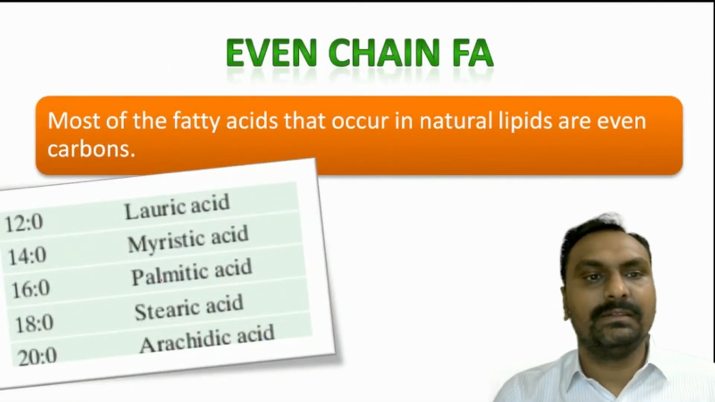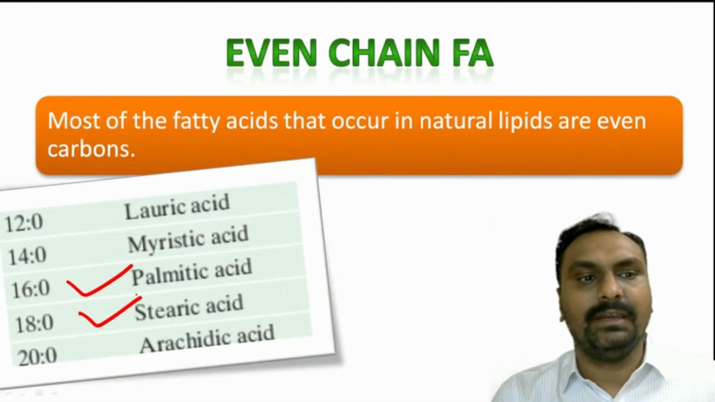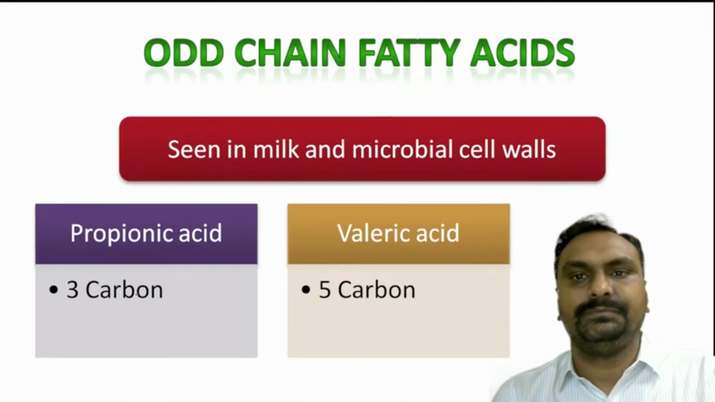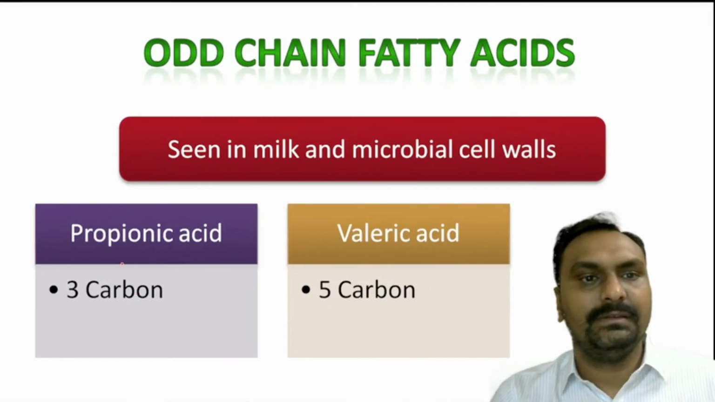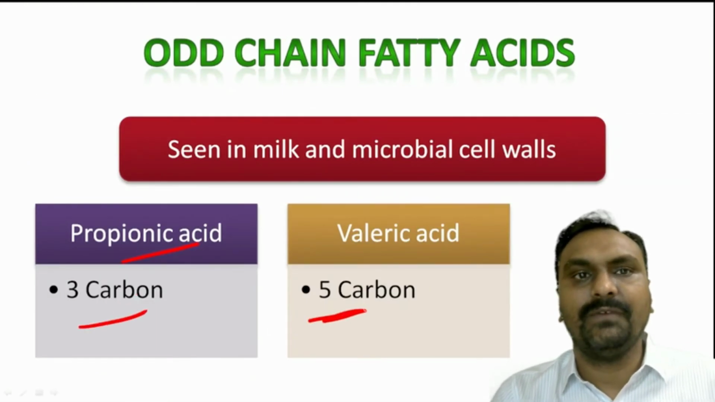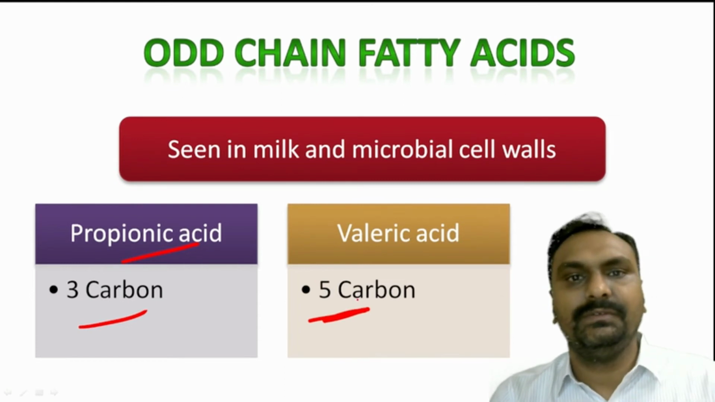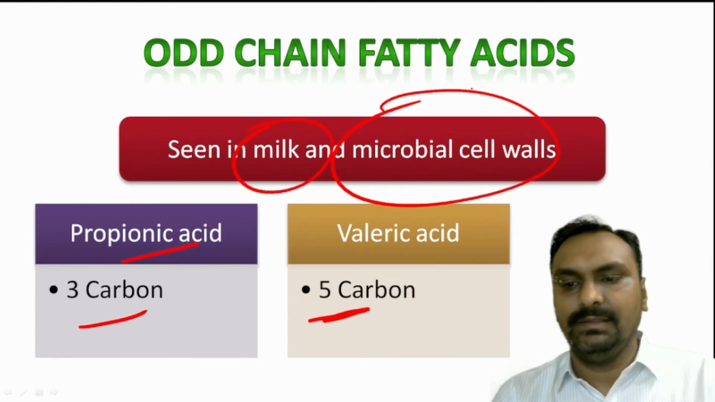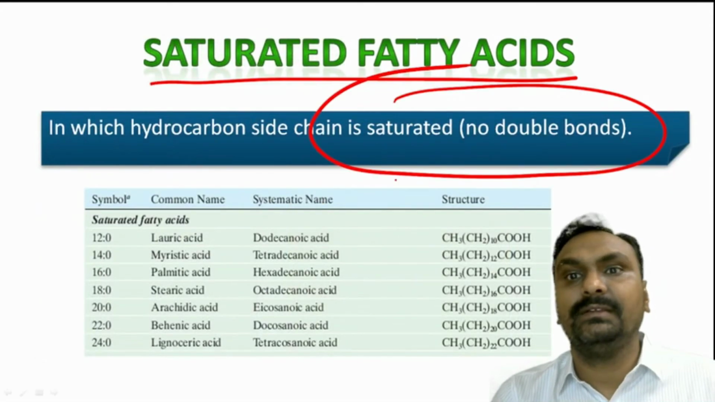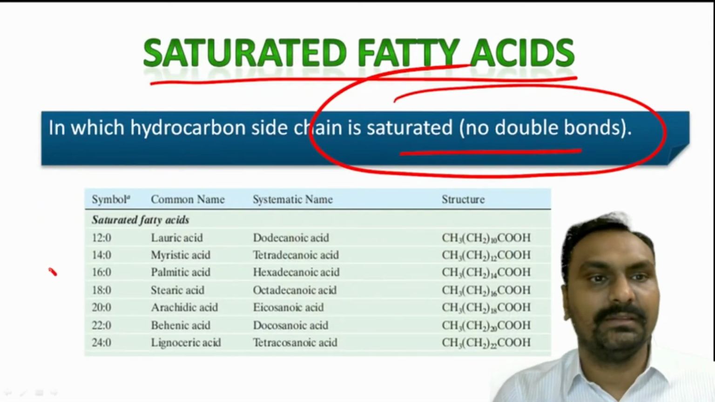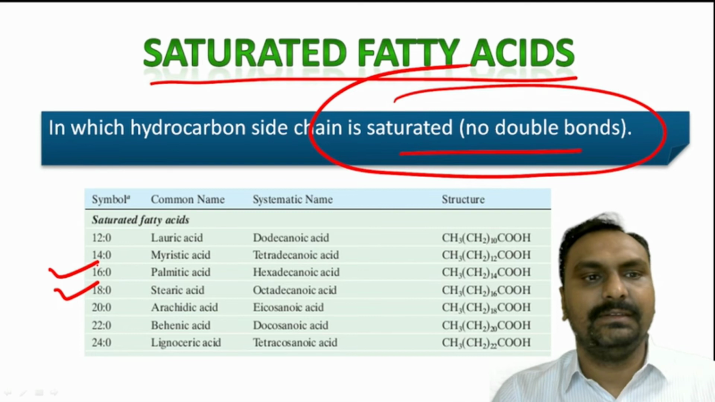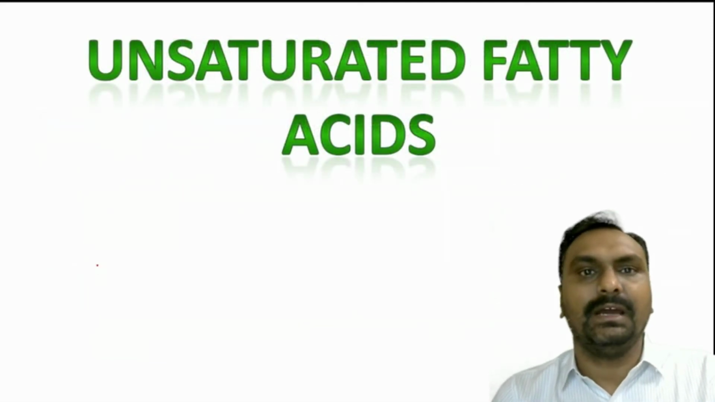Okay, so as we have already discussed, palmitic acid is 16 carbon, stearic acid is 18 carbon. While propionic acid is 3 carbon, valeric acid is 5 carbon, that is odd chain fatty acid, which is found in milk and microbial cell wall. Saturated fatty acids have no double bond. The most common examples are palmitic acid, 16 carbon, and stearic acid, 18 carbon.